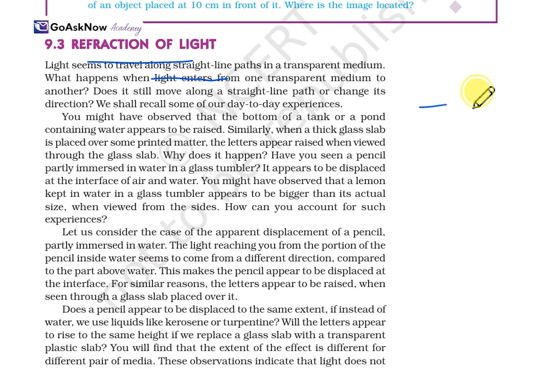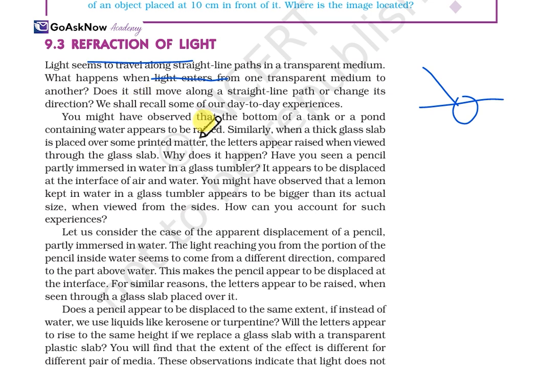Let's say it is traveling from here to here. But what happens when it goes down and crosses the medium? Does it still remain a straight line, or does the path change? So we shall recall some of our day-to-day experiences, to find out what actually happens when light is passing through.